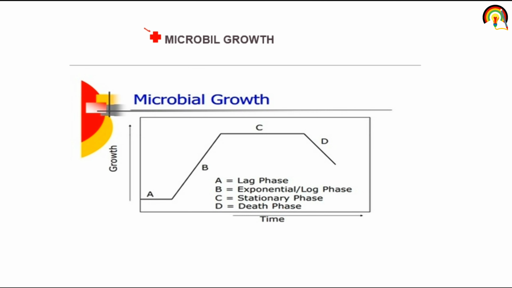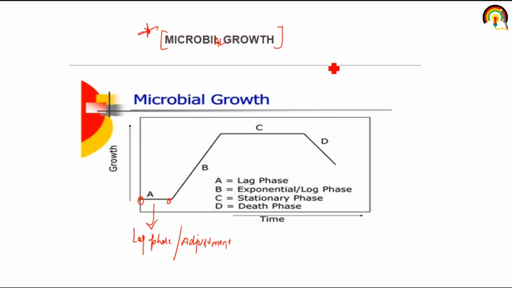Next one is microbial growth. How do microorganisms grow? So this is a growth curve. Initially this phase is known as the lag phase, that is also called the adjustment phase.